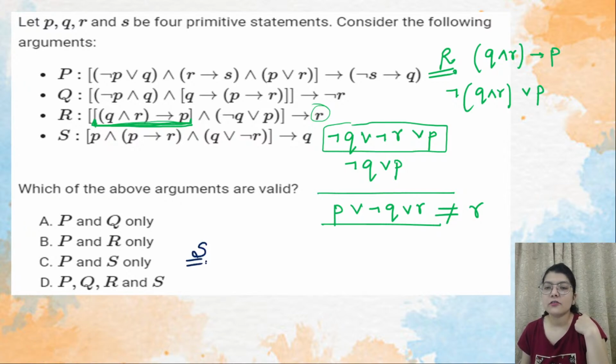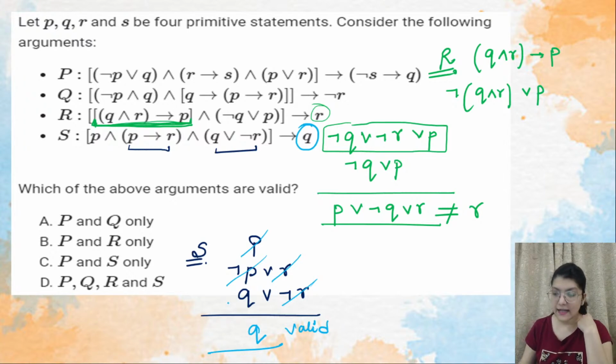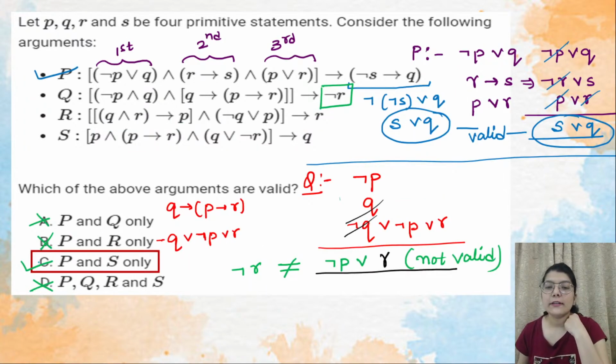Try for this S part. Let's see this S also. So P is written here over here. First we will solve this. P implies R. It will be negation P or R. And we have Q or negation R. Now we will solve it. So what will happen? P will cancel, because this is P, this is negation P. R and R negation will cancel, and result will be Q. So here we are having Q. That is, this is valid.